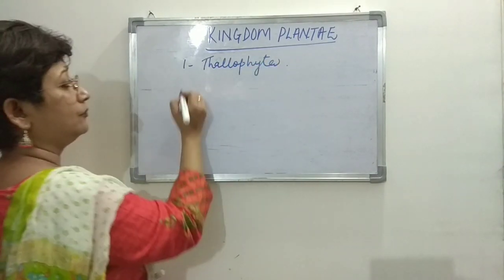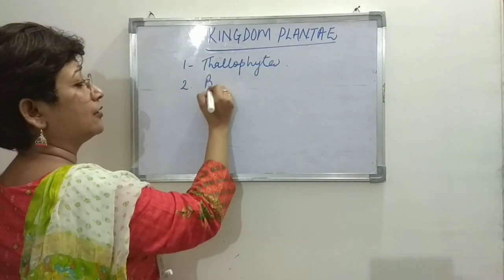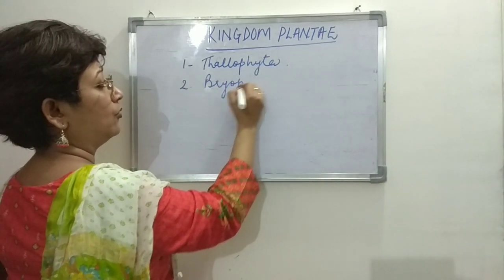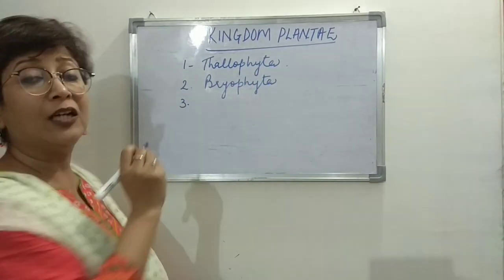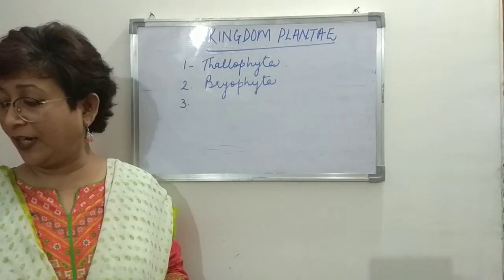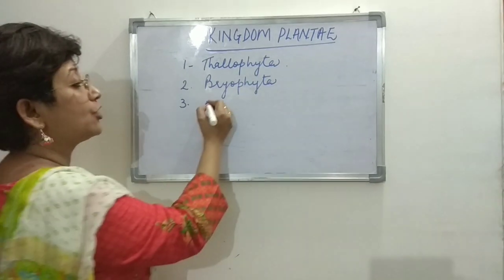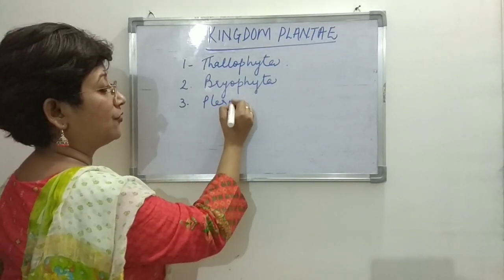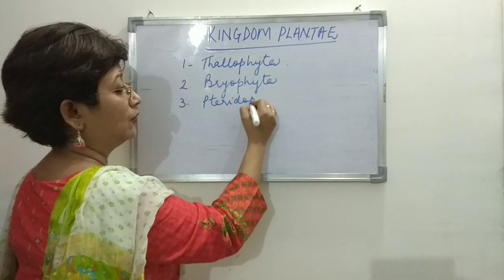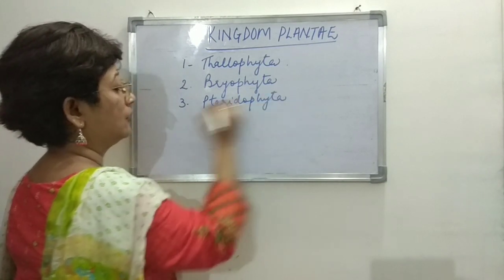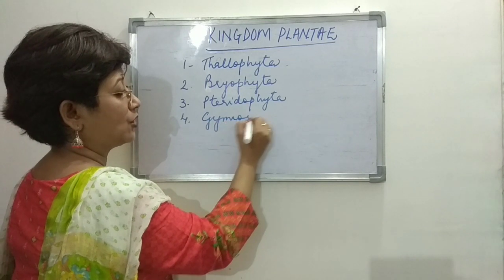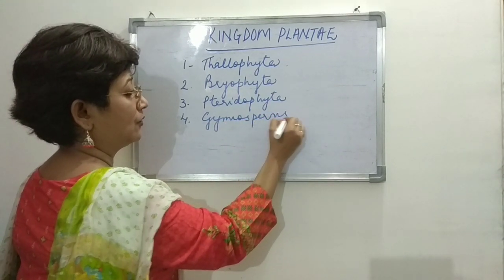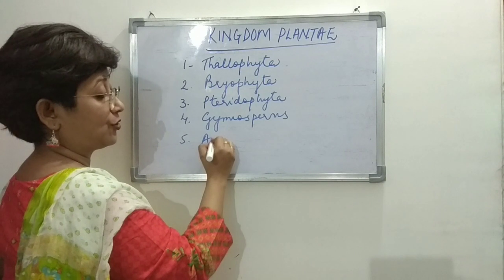Thallophyta. Second is Bryophyta. Third is Pteridophyta, then Gymnosperms and Angiosperms.